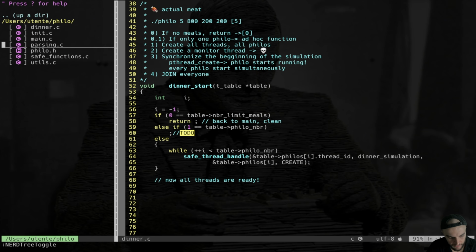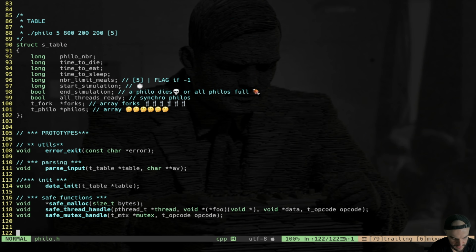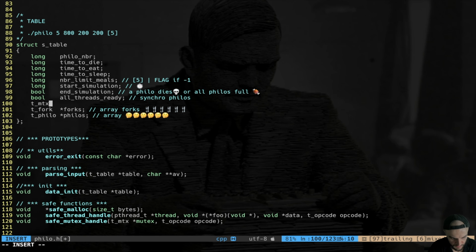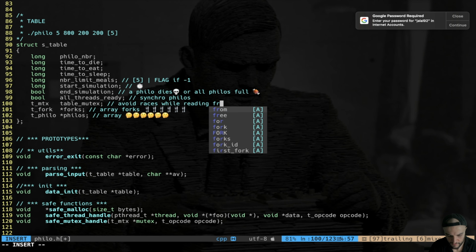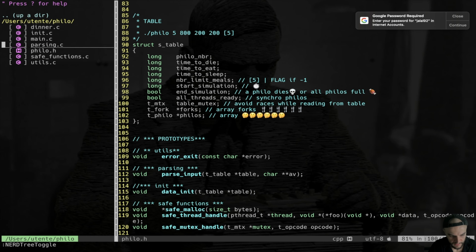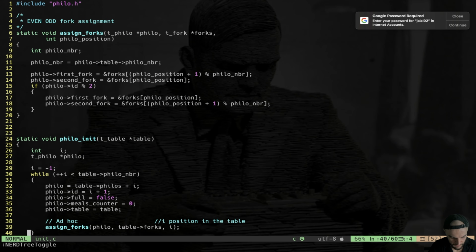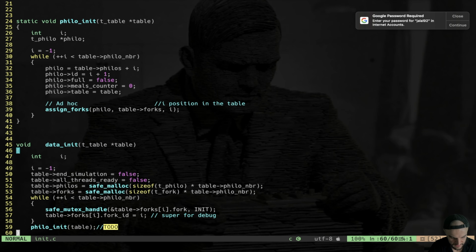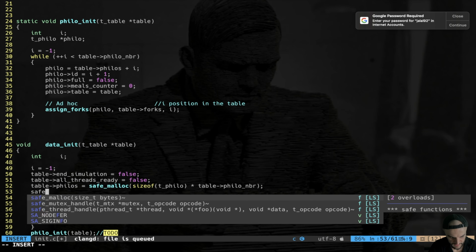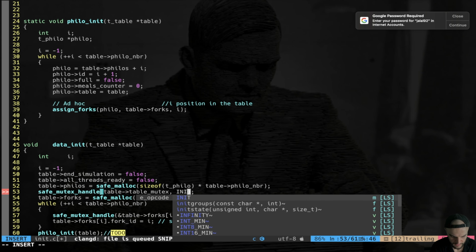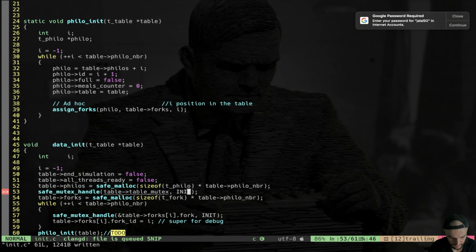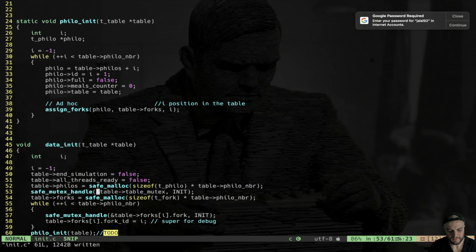We're gonna go back in our Philo.h, and in our table we're gonna create a mutex, type mutex, that I call table mutex, to avoid races while reading from table. Of course, we go back in our init all the time. We have to do that when we create something new, and we just init this mutex. So we do safe mutex handle, table mutex, init. Easy, right? With my safe function, the controls are already made, so I don't need to worry about anything. Okay, now we have this mutex in the table.